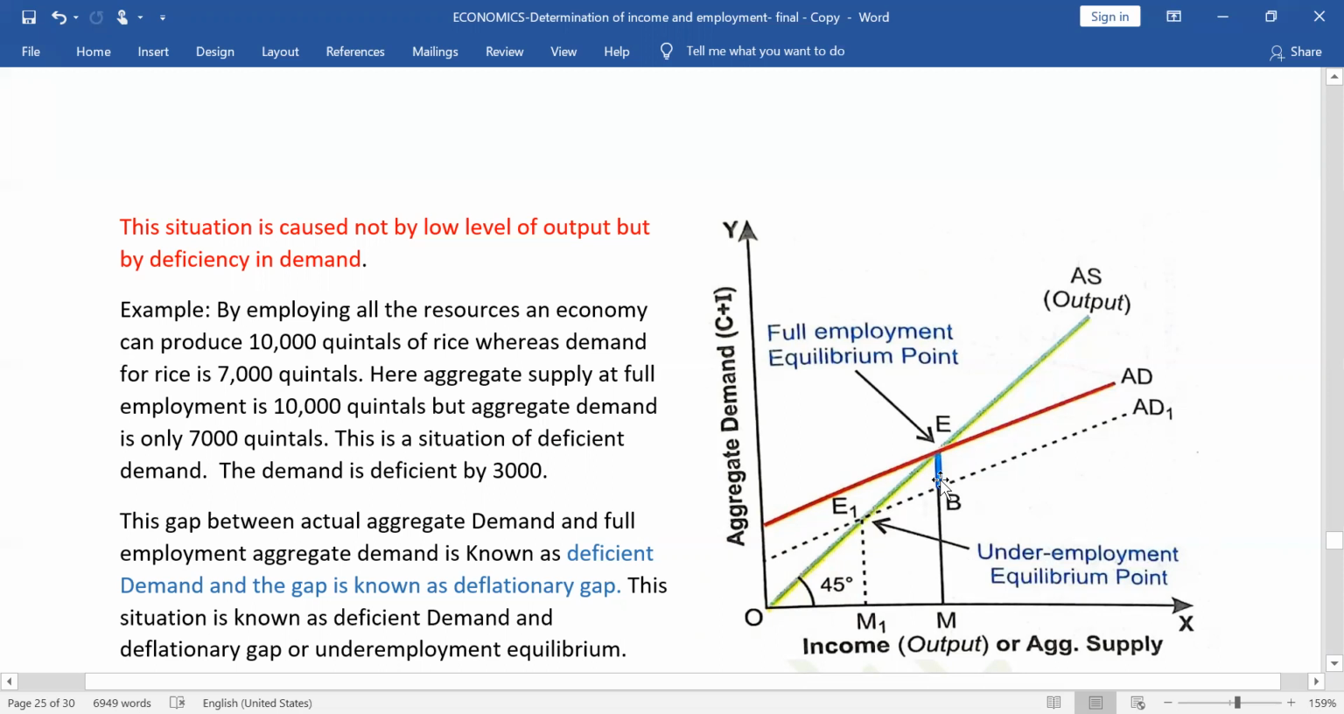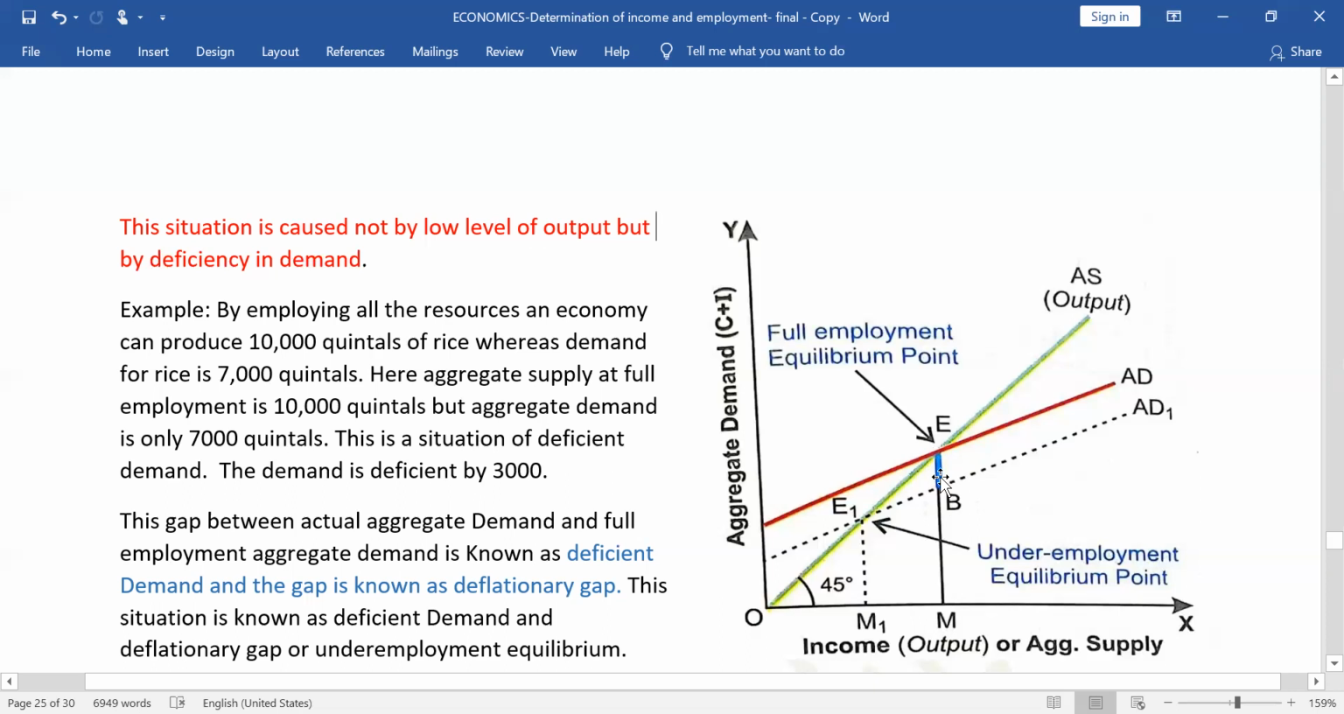Deficient means less, कम है. एग्रीगेट डिमांड कम है. किससे कम है? फुल एम्प्लॉयमेंट एग्रीगेट डिमांड से कम है. कितना कम है? ईबी अमाउंट कम है. So this EB amount is called a deficient demand, and this gap is also called deflationary gap. This gap EB is called deflationary gap.